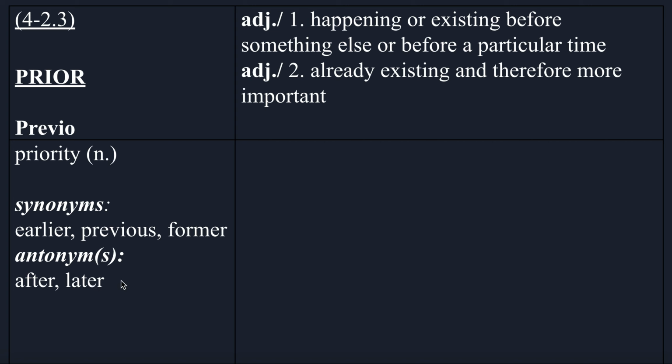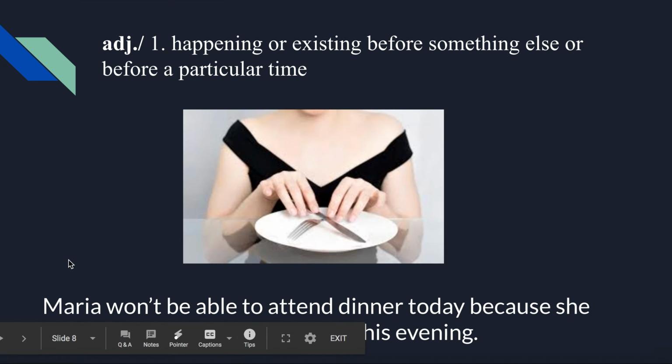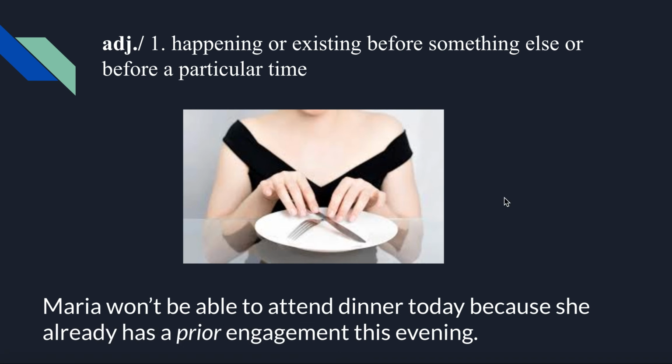So let's look at some sentences with this. So here's a sentence with definition 1. So happening or existing before something else or before a particular time. An example is Maria won't be able to attend dinner today because she already has a prior engagement this evening. Prior engagement is an expression that means an earlier arrangement.